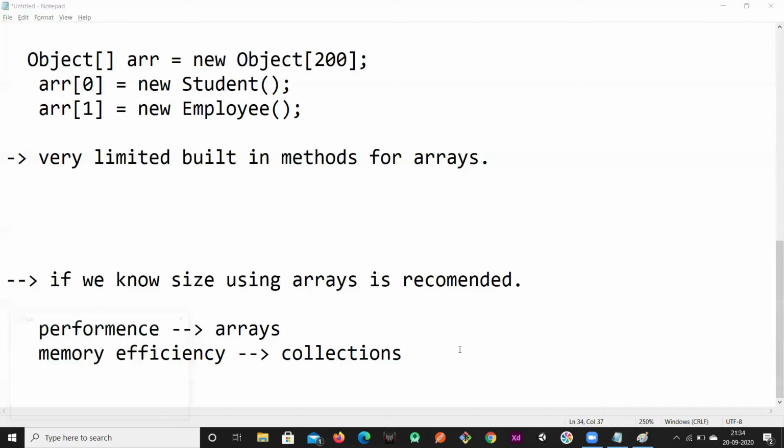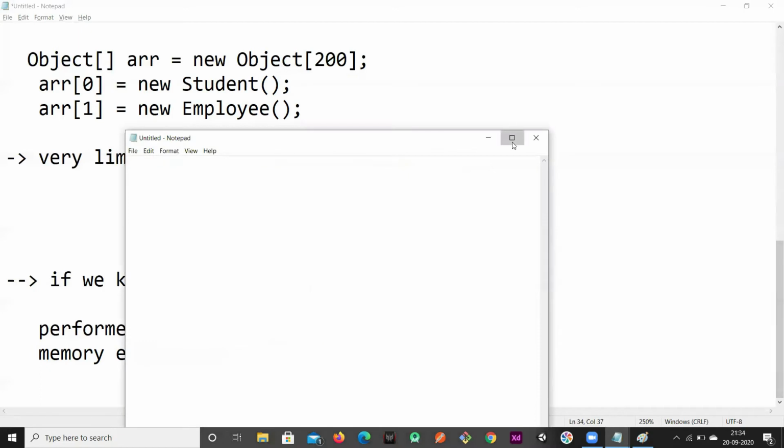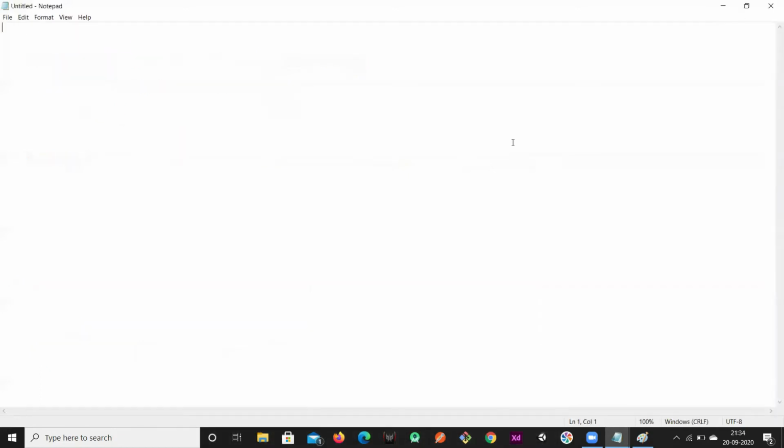In the collection framework, we majorly have 9 interfaces available. So 9 major interfaces are there. We know an interface is a set of abstract methods. If we want to implement them, we need to create child classes or implementation classes, and use them.